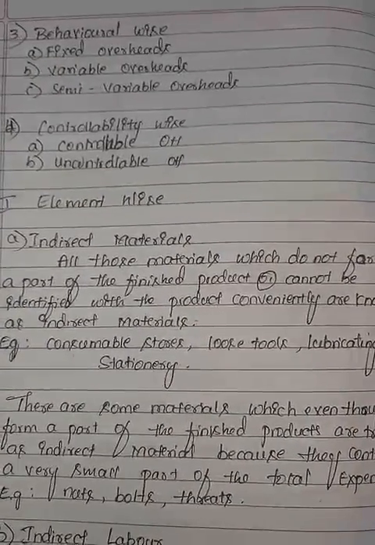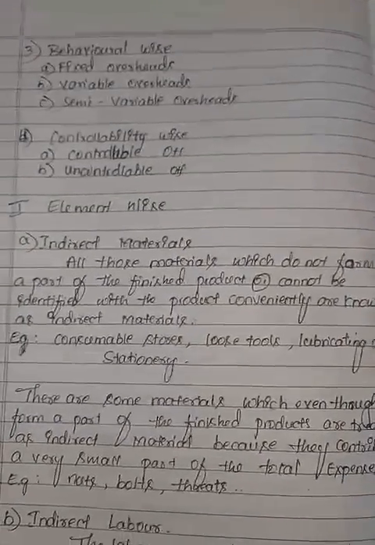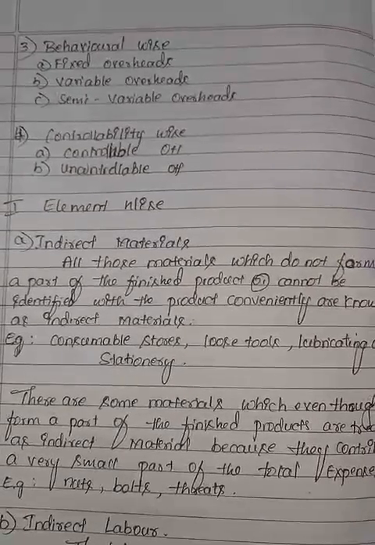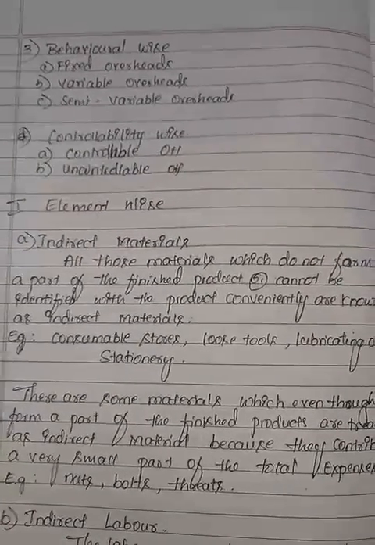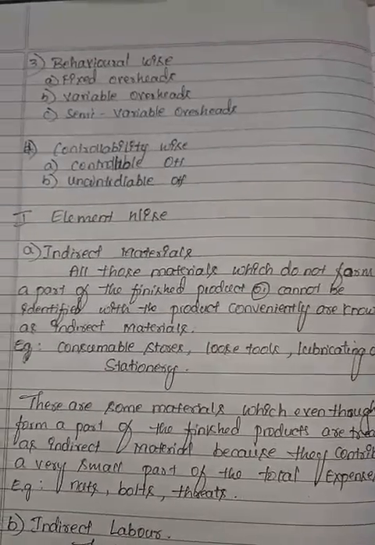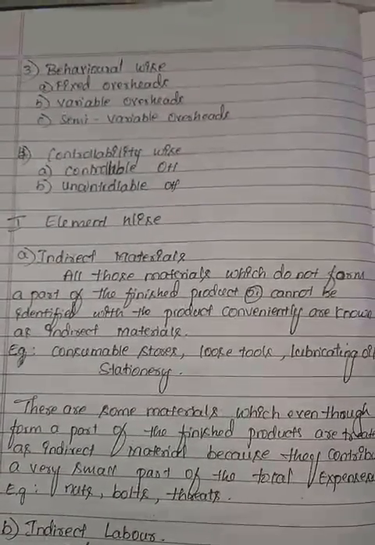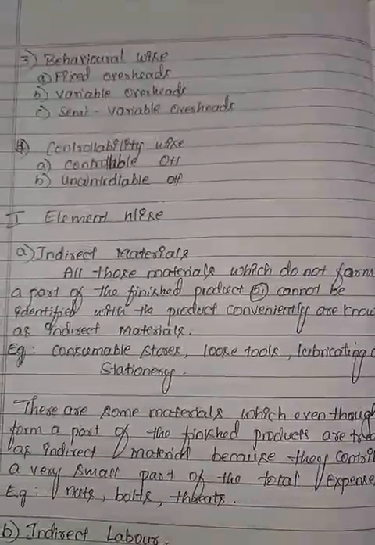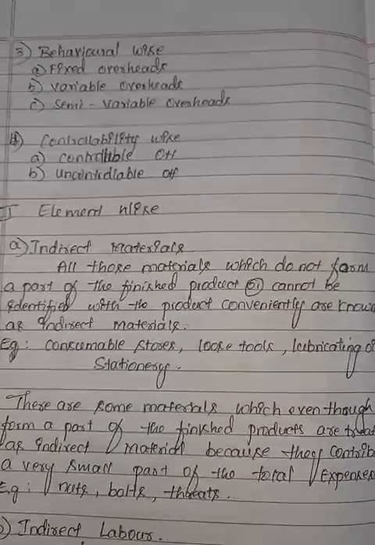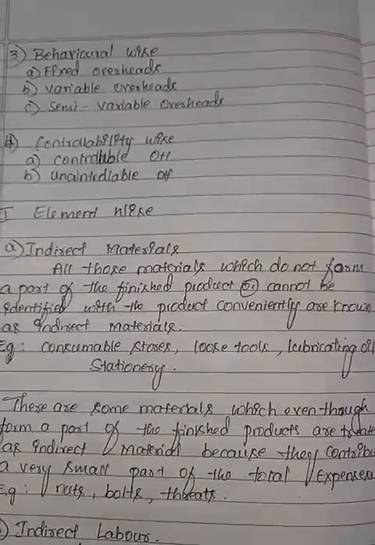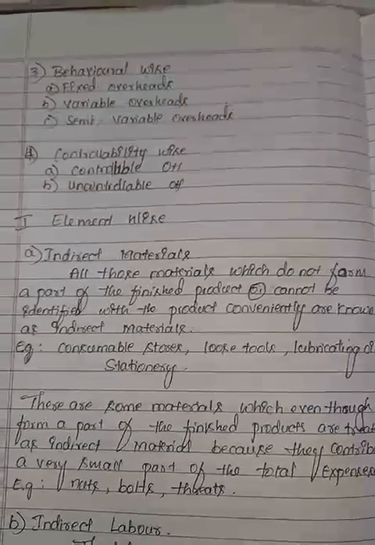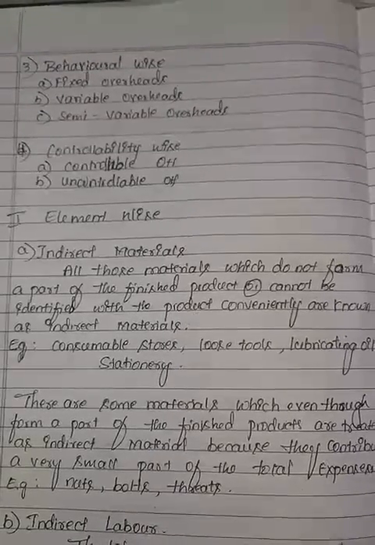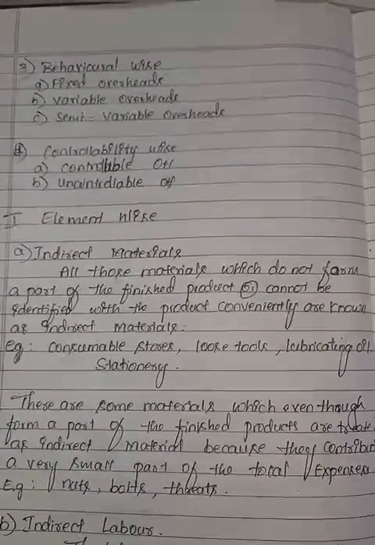Indirect materials are those materials which do not form a part of the finished product or cannot be conveniently identified with the product. Indirect materials are used to support the production process, but are not particularly used in the production process. For example, consumable stores, loose tools, lubricating oil, stationery. These are used to maintain the machine or support the production process.